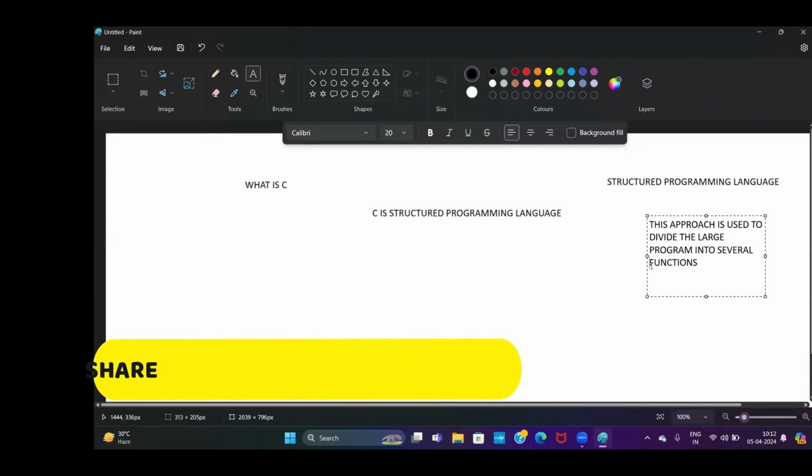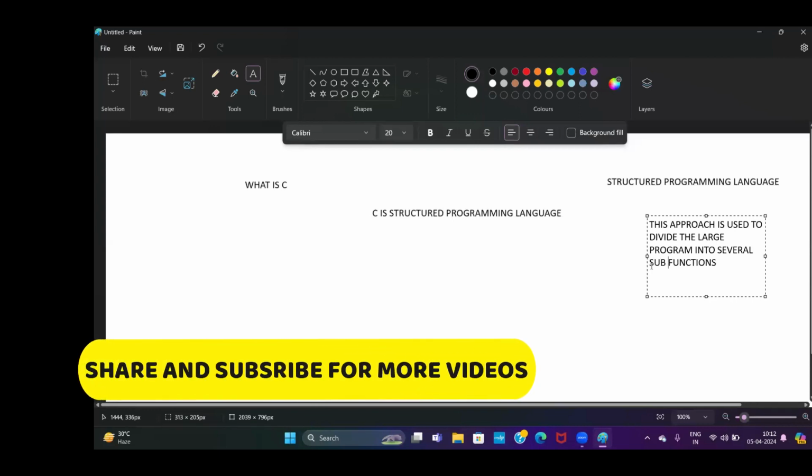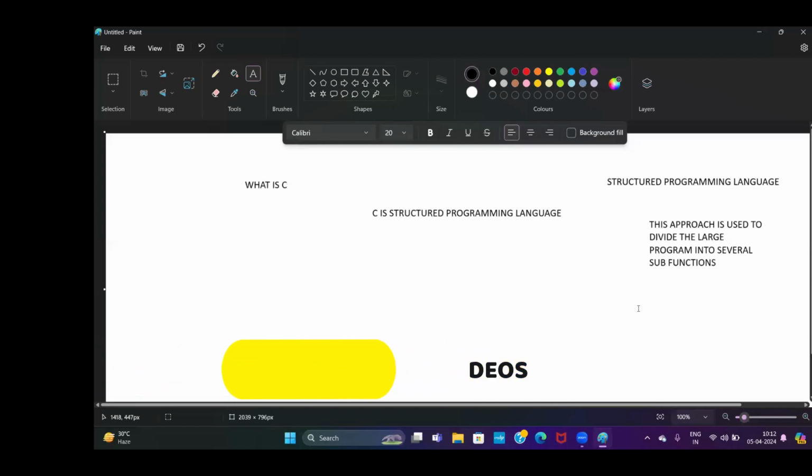When you want to divide a large program into several sub-functions, such an approach is called the structured programming approach. So in C, we have to divide the program into several functions.